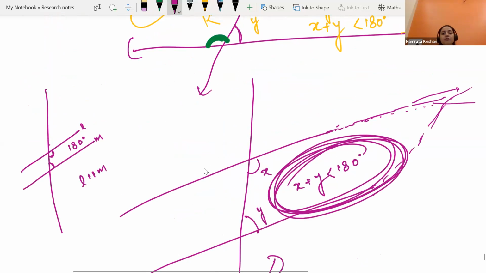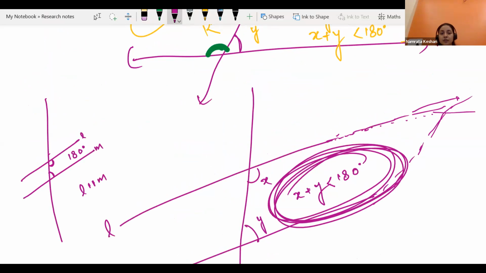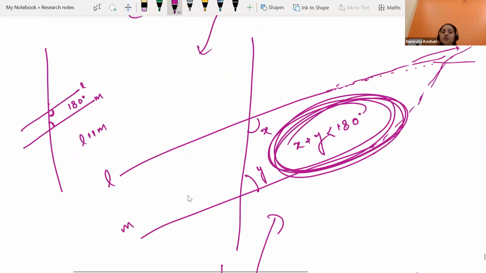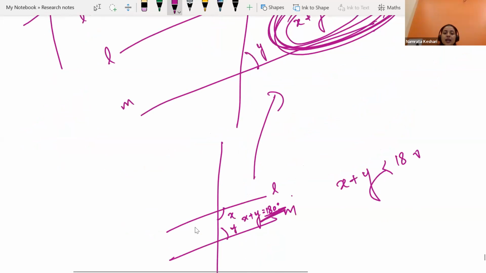Think about it. If we have two random lines, parallel or not parallel, we don't know. L and M are parallel or not, we don't know. There is a transversal over here, that is P. Interior angles on the same side taken together: if the sum is smaller than 180, then the lines will meet with each other when produced indefinitely. That means if it is 180, then the lines are parallel.